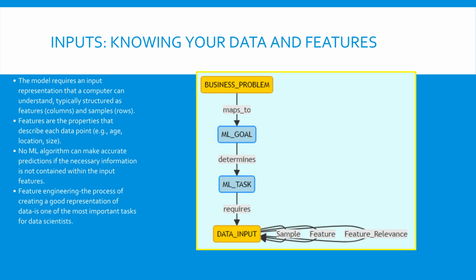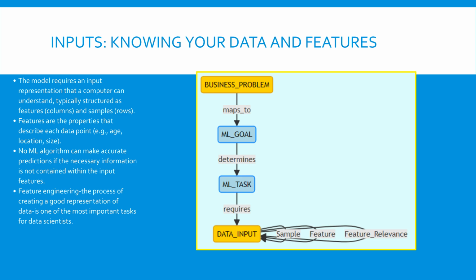To feed data into your chosen ML model, whether it's for classification or regression, the data must be organized into a format the computer can process. This usually means organizing data into a table format, where each row is an instance or sample, and the columns represent the features. Features are the properties describing that instance, such as a customer's age, gender, or purchase history. Crucially, the quality of your prediction is entirely dependent on the quality and relevance of the features you provide.